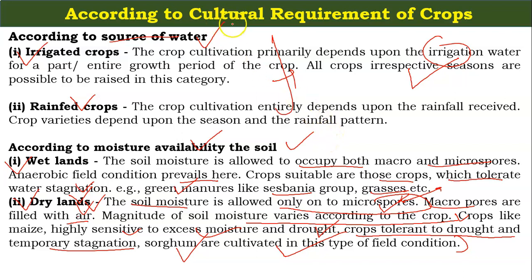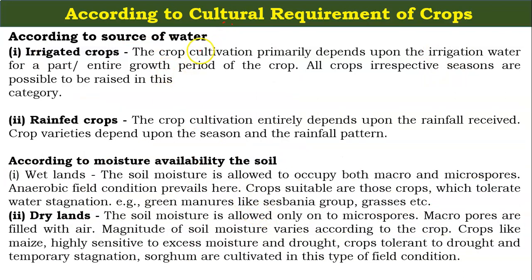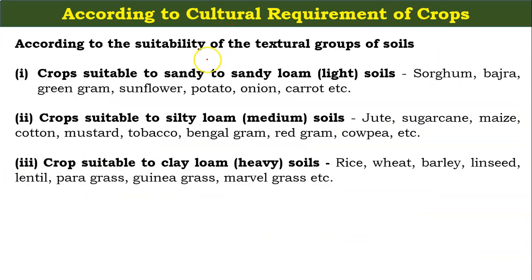Under this cultural requirement, according to the moisture availability, there are two types: wetlands and dry lands. The sorghum crops come under dry land, and it requires soil moisture in a very limited quantity. I have already covered this. According to the cultural requirement, under this section, according to the suitability of the textural group of the soil.